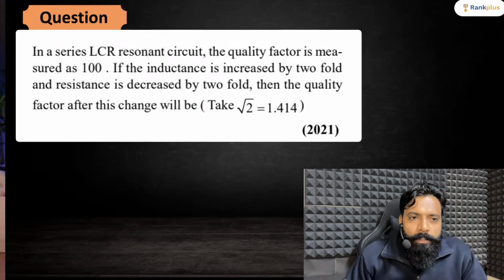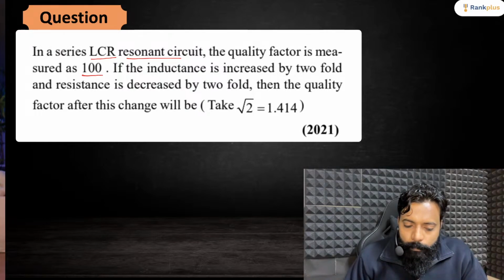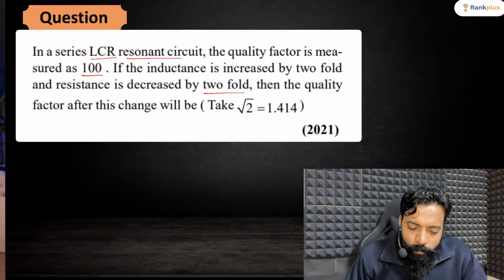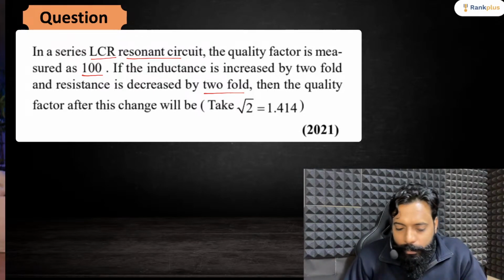This is a question again based on the LCR resonant circuit. The quality factor is given to you. That quality factor is 100. If the inductance is increased by twofold and the resistance is decreased by twofold, then the quality factor after this change will be what? You have to find out what will be the quality factor in this scenario.